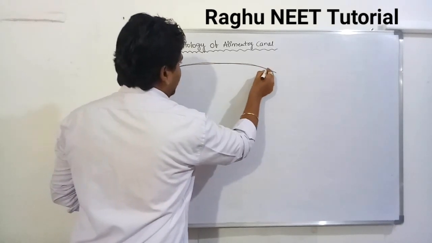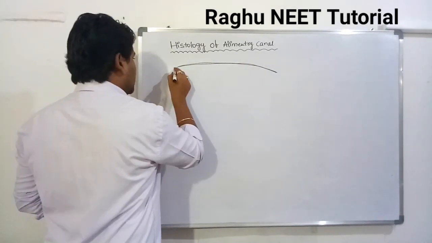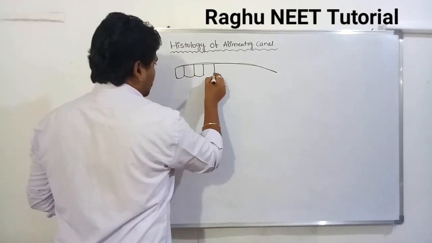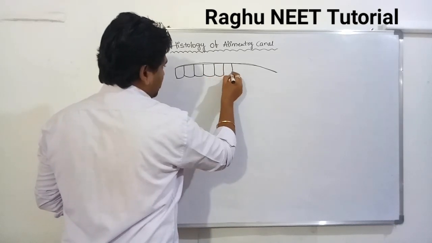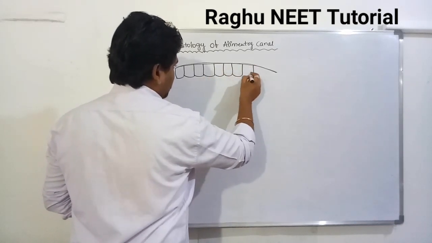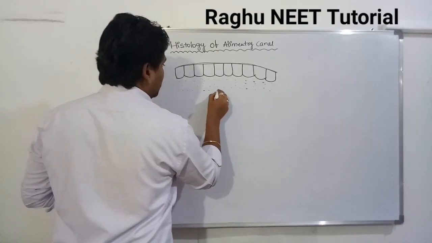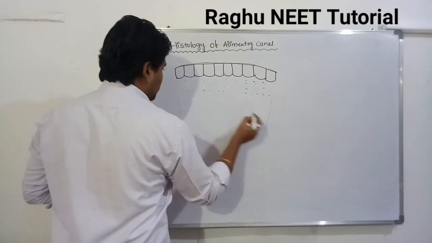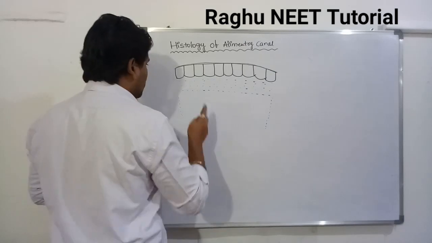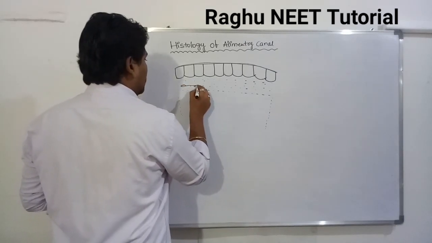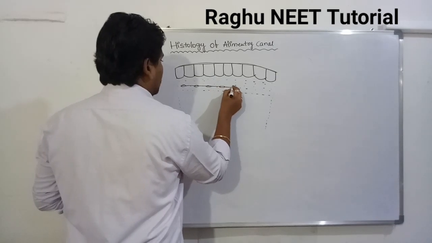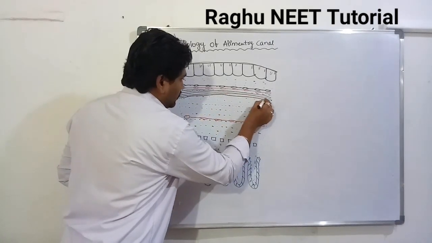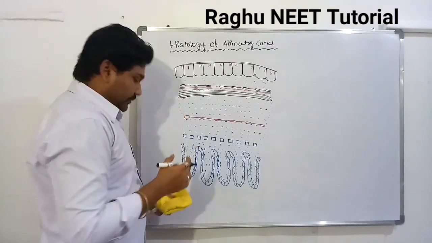This is known as the outermost layer of the alimentary canal, that is known as the serosa. This is the diagram of the histology of the alimentary canal.